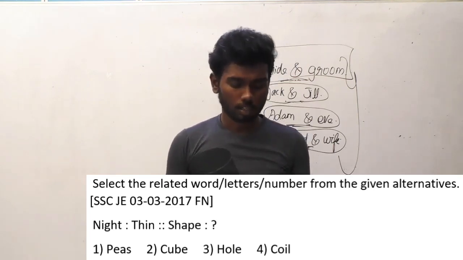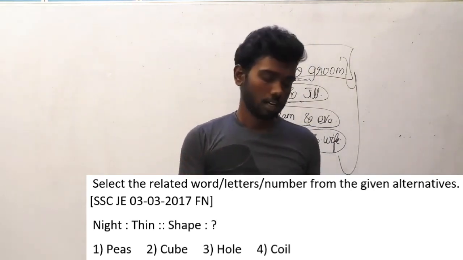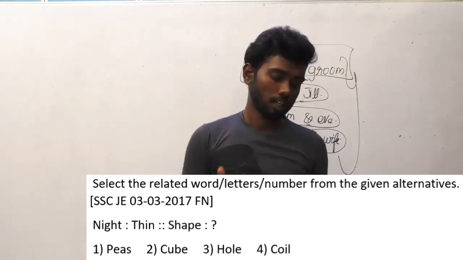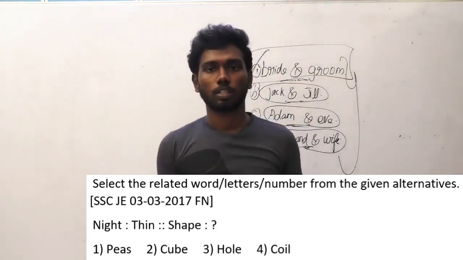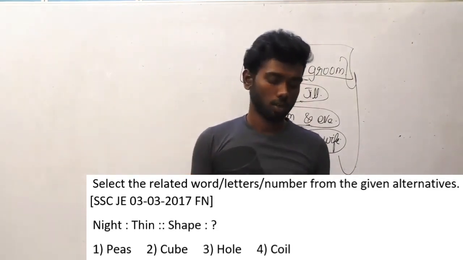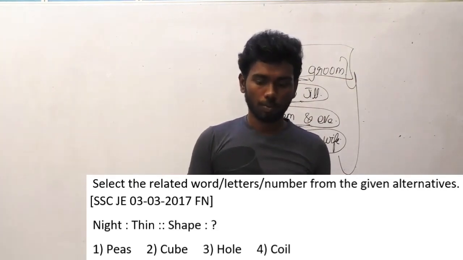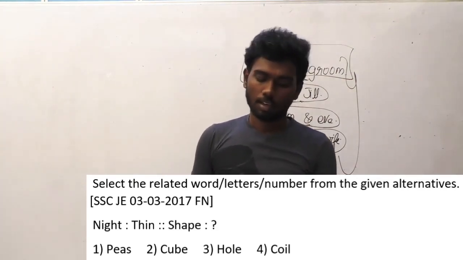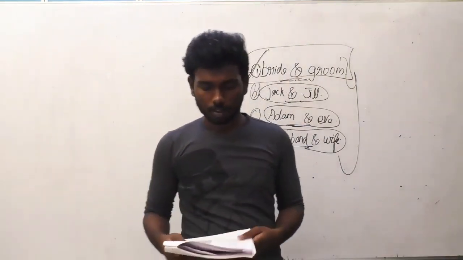Night is to thin. Look at the last two letters. The last two letters are the first two letters of the second word. So for shape, P is the ending. So you have to select a word which starts with P. So obviously, P-I-E, piece is the answer option.